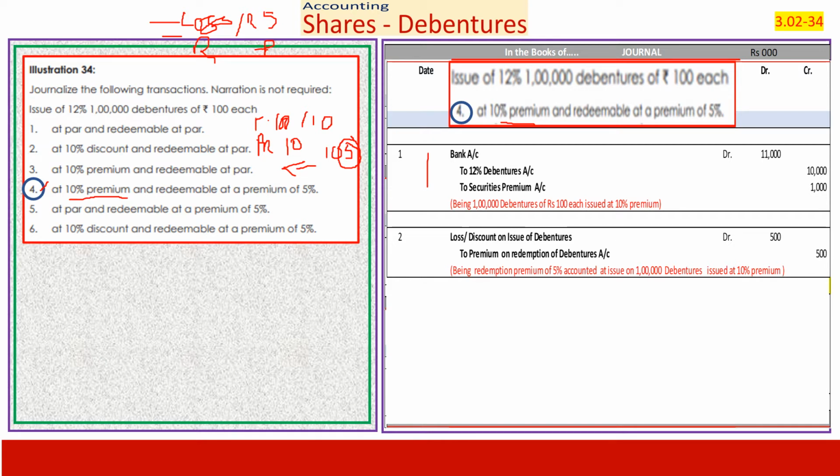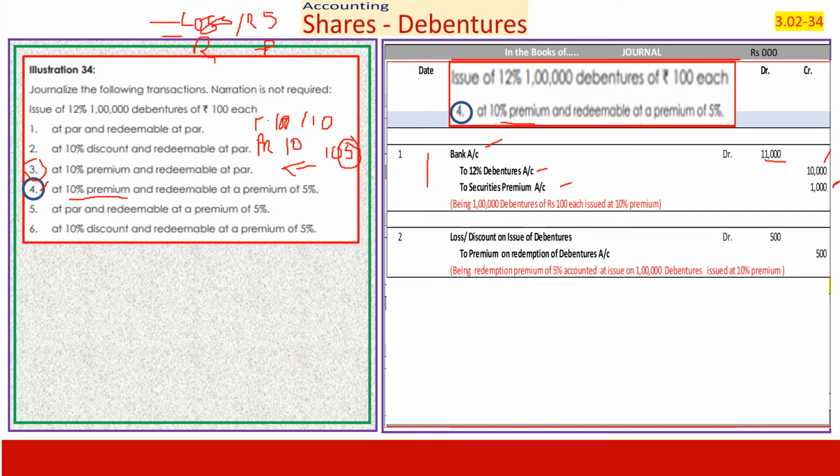We receive 110 rupees on 100,000 shares, which is 11,000 rupees in thousands. The debenture account is credited with 100, and whatever 10 extra I receive, which I have seen in the case of item number 3, is the securities premium. This is the entry we pass: bank account to 12% debenture account and securities premium account 1,000. This is so far as the issue is concerned.